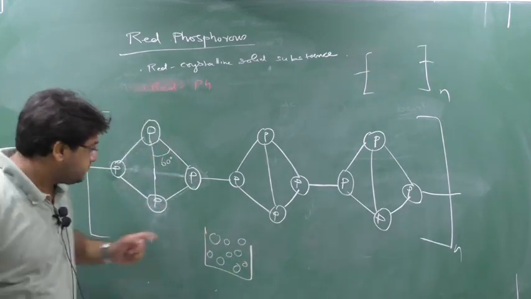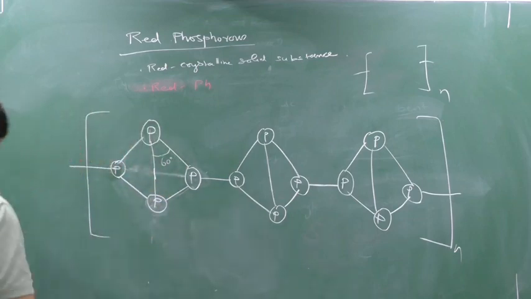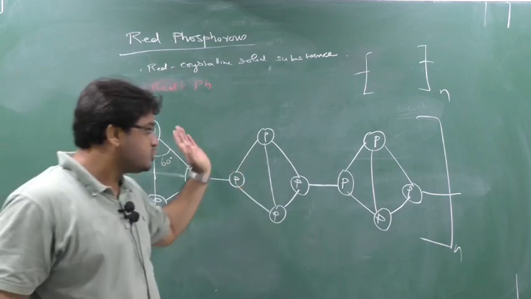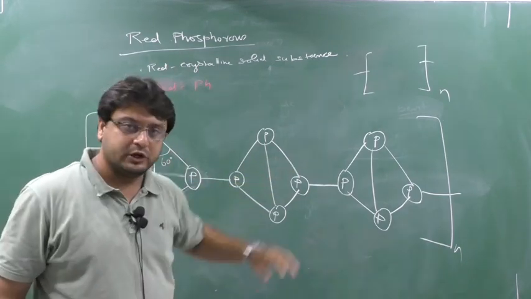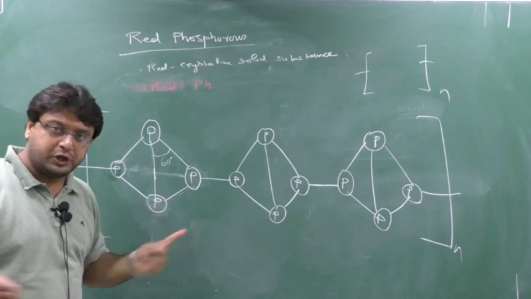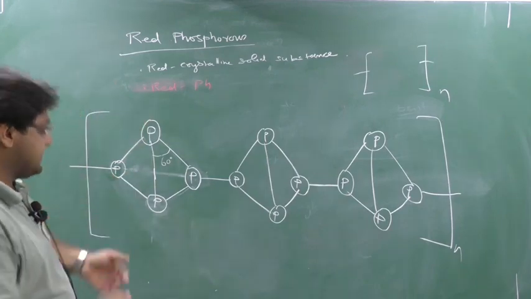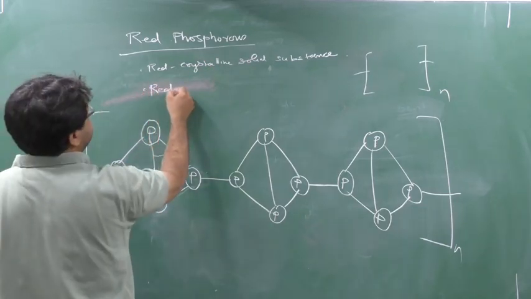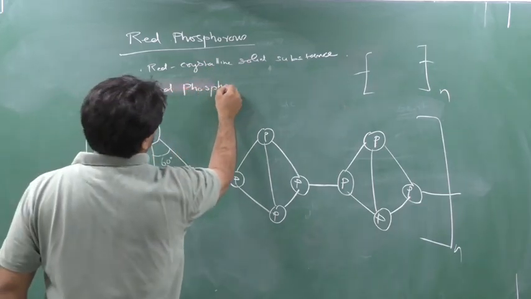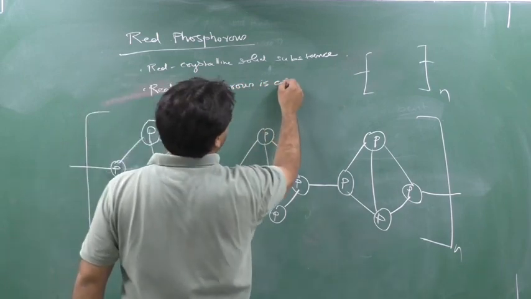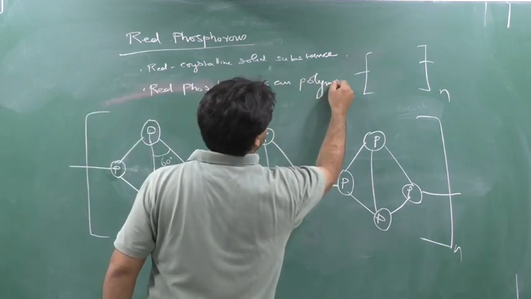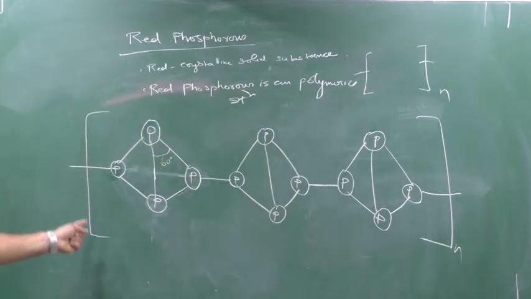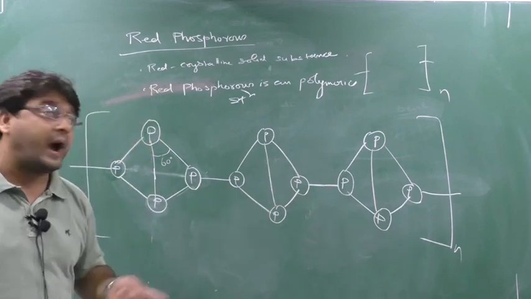Whereas red phosphorus is an associated molecule, that one P4 of red phosphorus is connected to another and so on, and it forms a long chain of molecules. A number of molecules are associated together, and they form red phosphorus. That's why I say that red phosphorus is a polymeric structure. You can see from here itself, no? Polymeric structure. Yes or no? So red phosphorus is having which kind of structure? Polymeric structure. Whereas white phosphorus